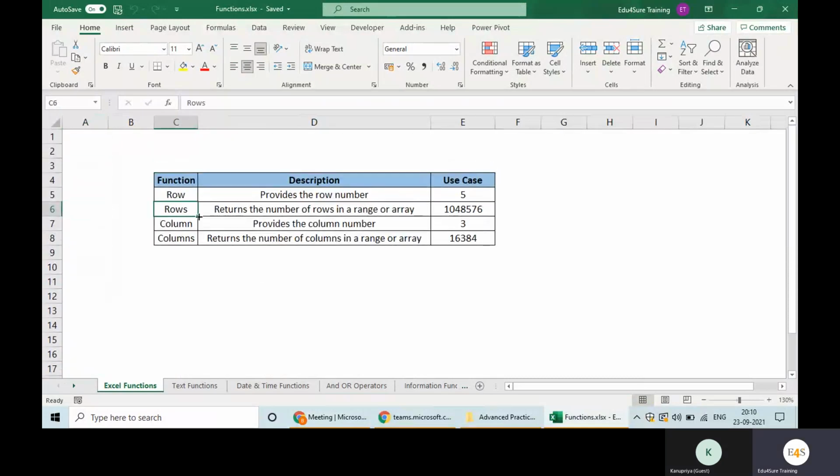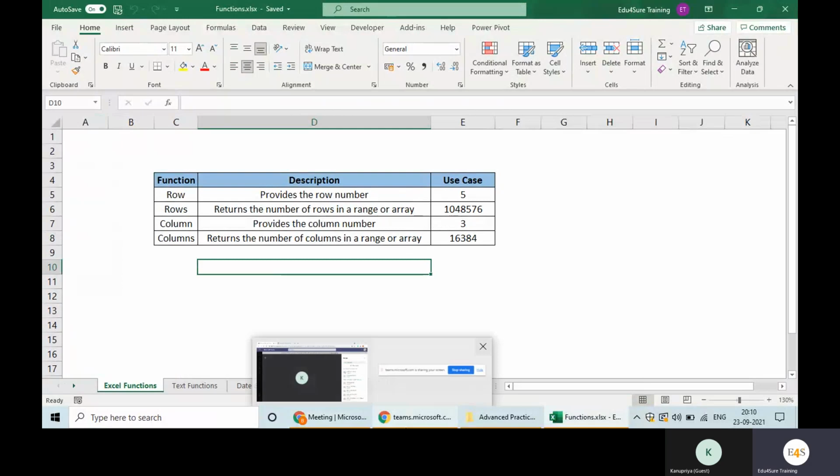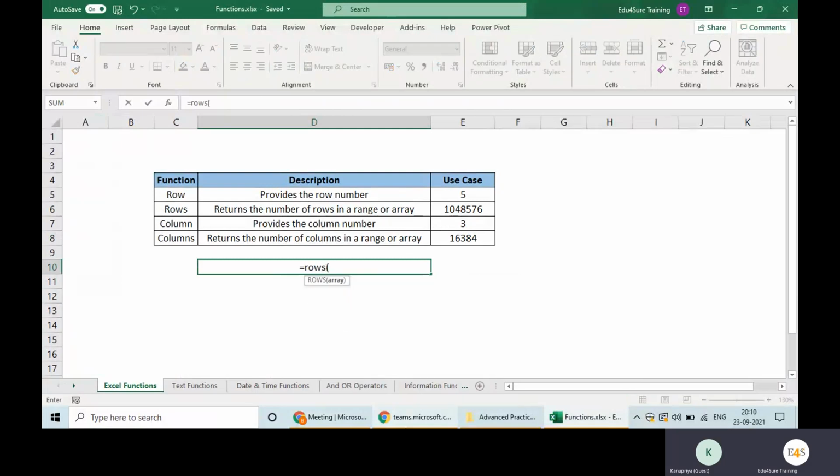So basically there is a function called ROWS. When you write it equal to ROWS open bracket, it will ask you the array. Array as in where to count, what to count. You will select the entire sheet and close the bracket. It will give you the number of rows in one particular sheet in Excel.